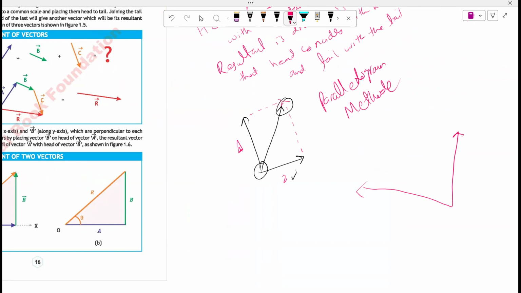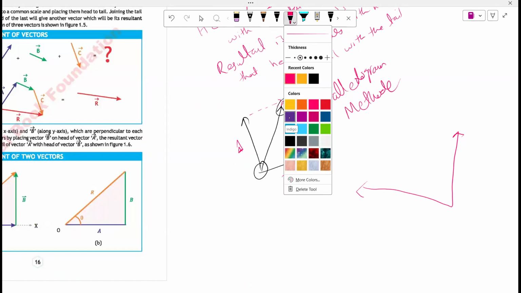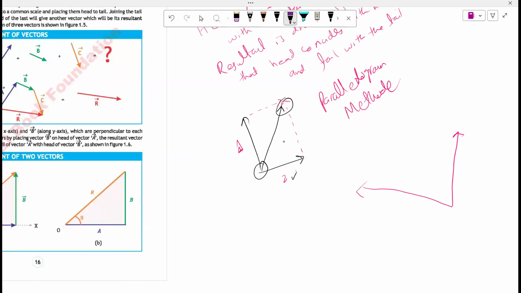What parameters would I first approach? What would be the first thing that I would do? Can I add these vectors like this? Or do I need to redraw the vectors? I think you need to redraw them, parallel to the vector. We can redraw the vector parallel to the vector. Or if I redraw this vector, it would go like this. Do you see the shape of the parallelogram? Yeah. Okay?